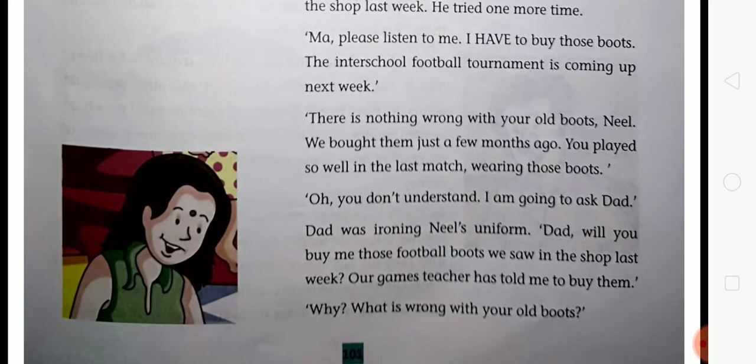Then Neil said to his father, Dad, please buy me those football boots that we saw in the shop last week. Our games teacher has told me to buy the new football boots. Then his father asked, why? What is wrong with your old boots?